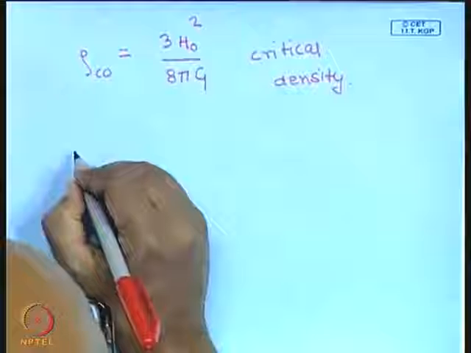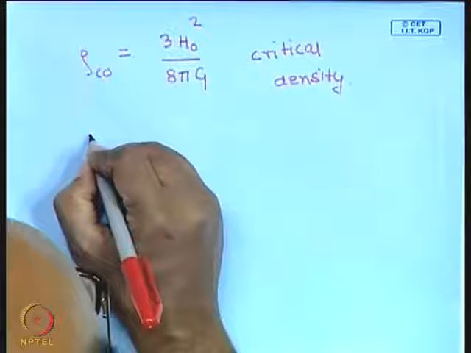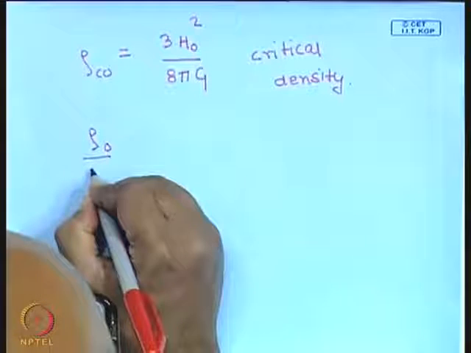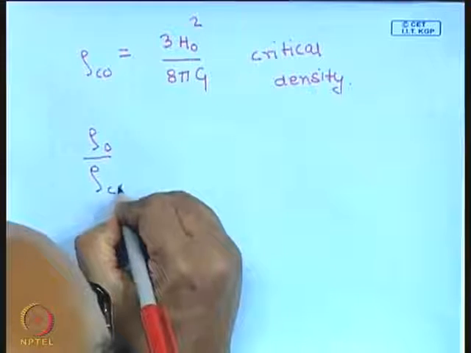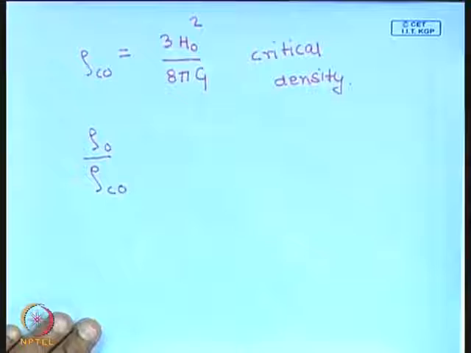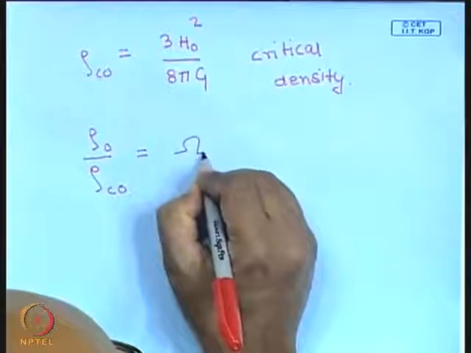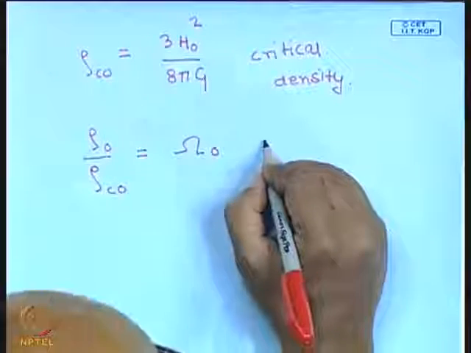So 2E, and this ratio is given a name, it is very important in cosmology, there is a special name for this. So this is the ratio that occurs over here, it is denoted by omega naught, it is called the density parameter.